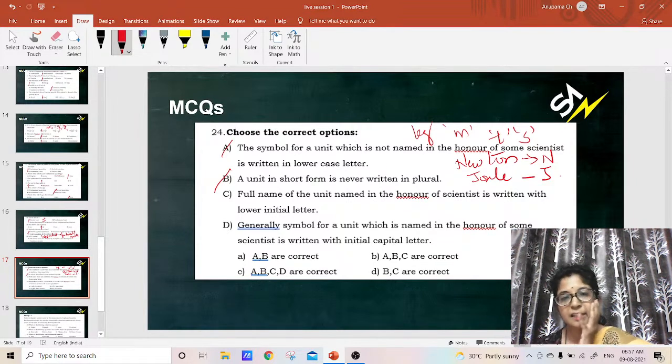Generally, yes. The symbol for a unit named in honor of some scientist is written with an initial capital letter. Yes. Actually, this is ABD.